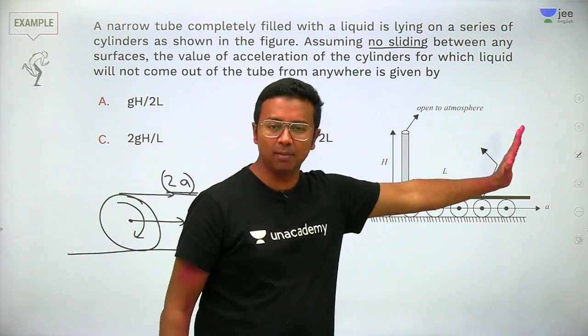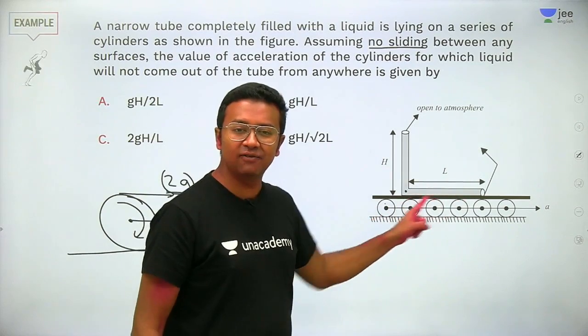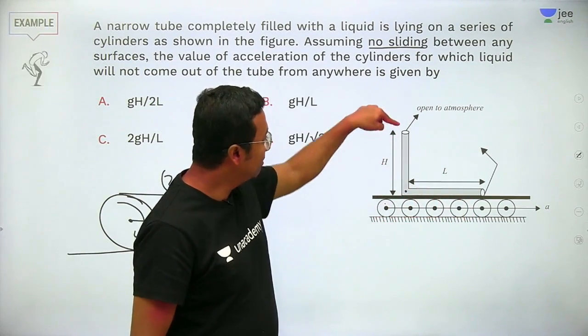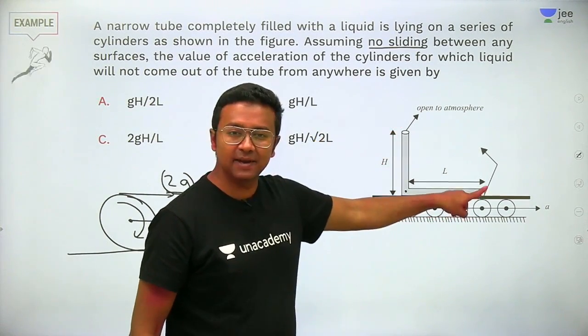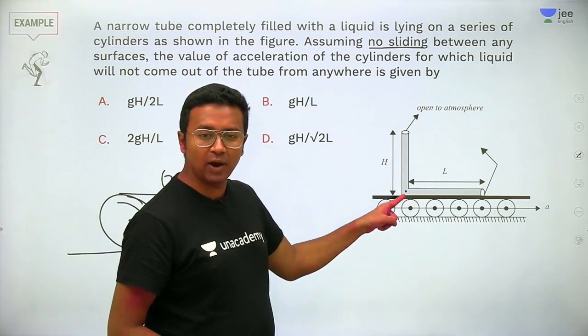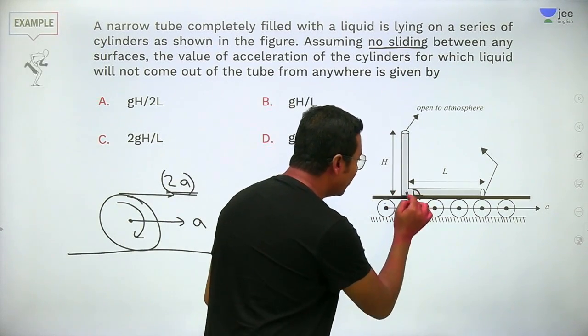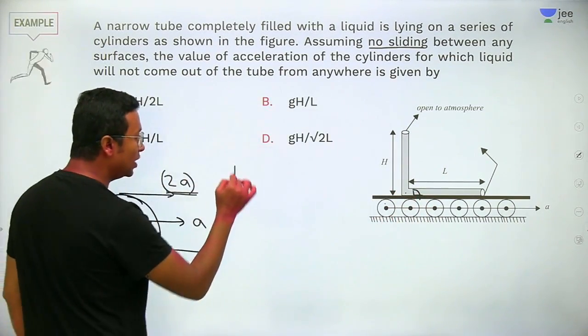Liquid may tend to come out from here, but what we will try to see is that the pressure difference is such that this is P ATM and this is P ATM. So this point A has a pressure, let's say, equal to PA.